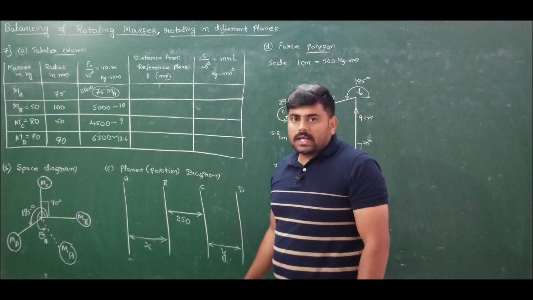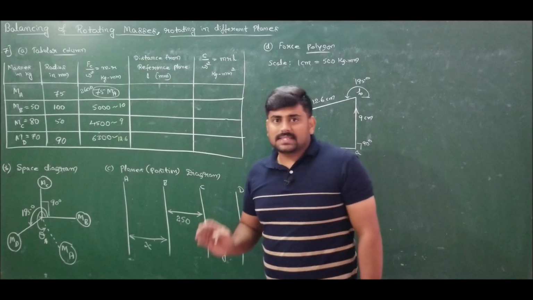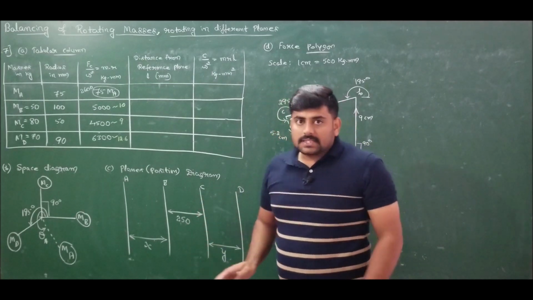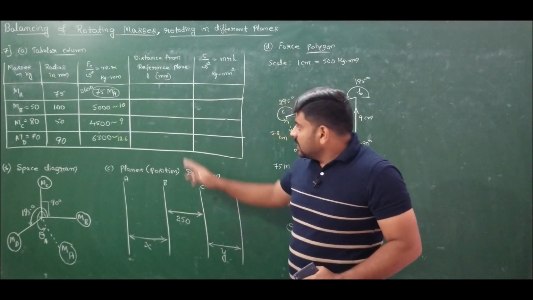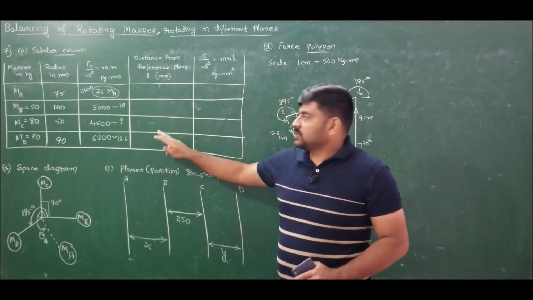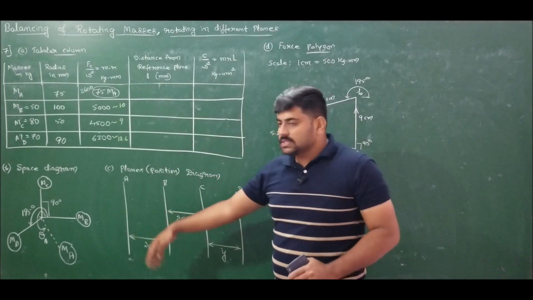But to get a triangle, we should know at least one side. By knowing all the angles, we can't construct the triangle. At least one side must be known. If I choose A, I will get x plus y, so none of the sides will be known to me. So therefore A is ruled out.